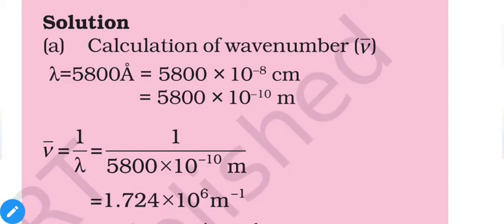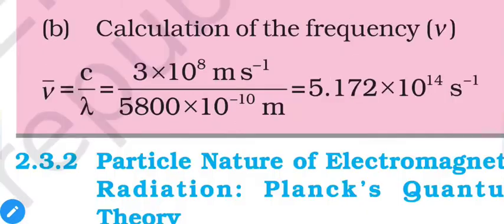So these will be the values in centimeter and meter. As we know, wave number is equal to the inverse of wavelength. So ν bar is equal to 1 upon λ, which is equal to 1.724 into 10 raised to 6 per meter.